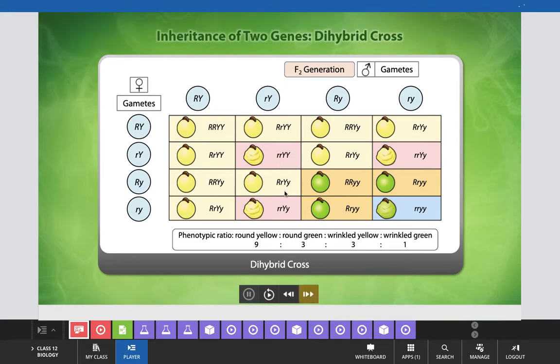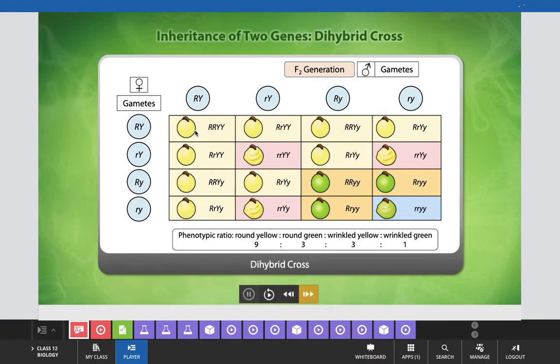You can understand the ratio between the phenotypes that you can observe here, the phenotypic ratio between these 4 types of combinations: round yellow, round green, wrinkled yellow and wrinkled green, when two characters are observed in this type of cross. That ratio results as 9:3:3:1, which you can see.